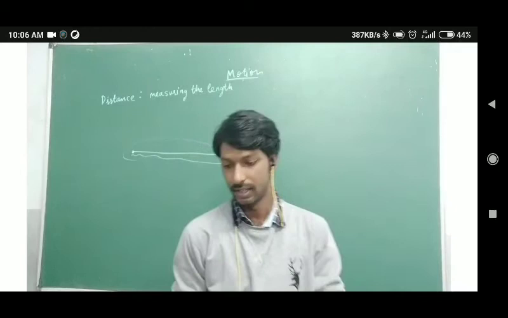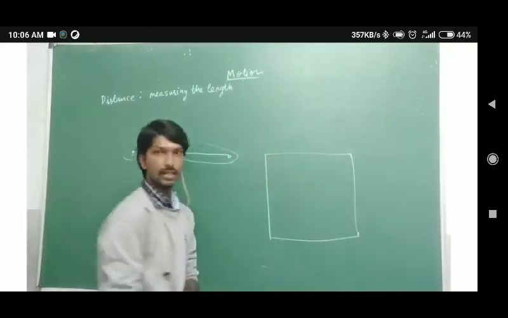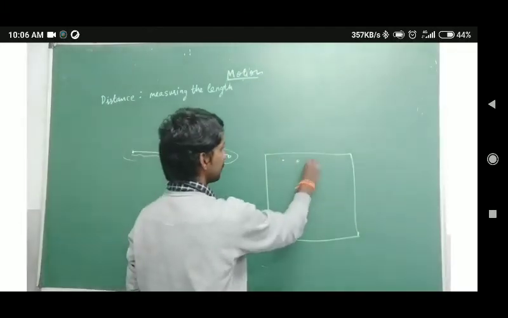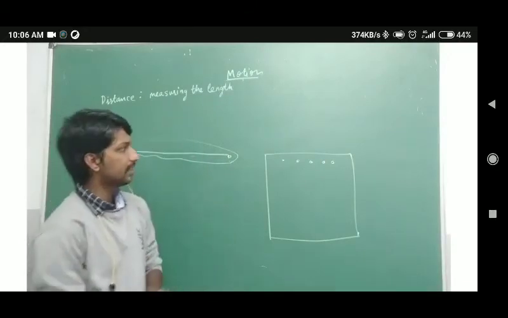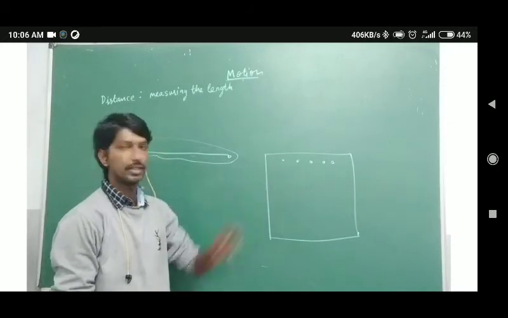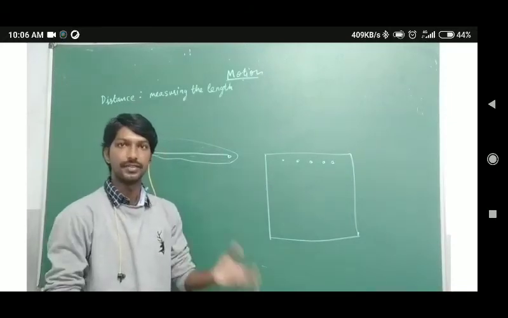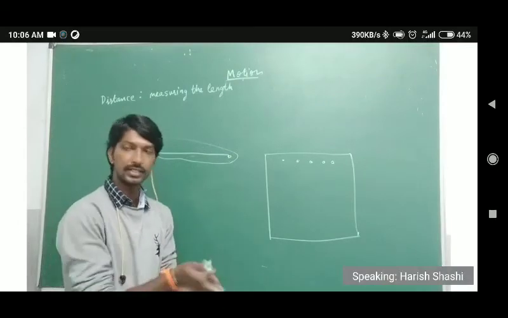Okay, if 5 students are there. If I just take this as a ground and I have 5 different students here, and if I tell them to run, the first question they will ask is which way, where should I run, how should I run, or in which direction should I run.